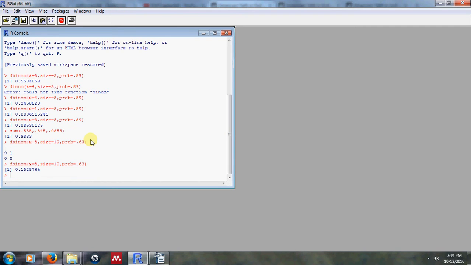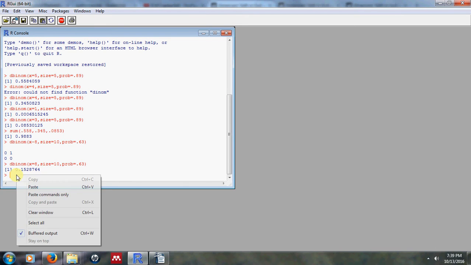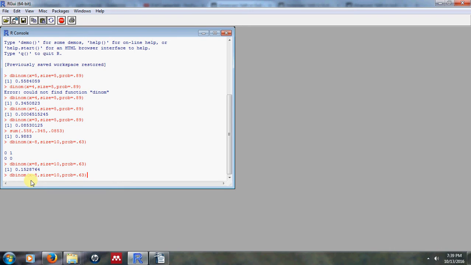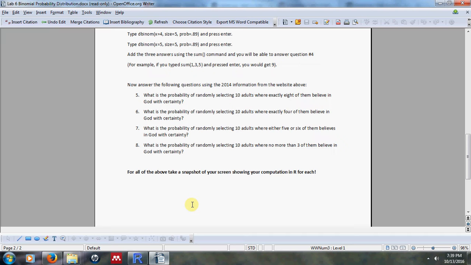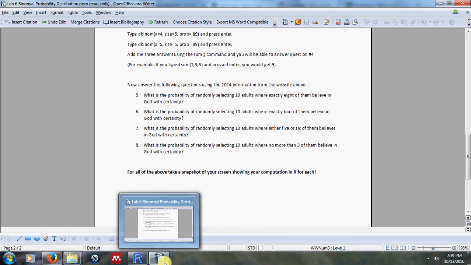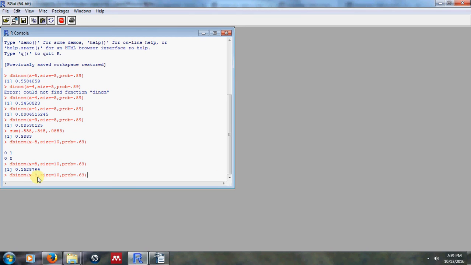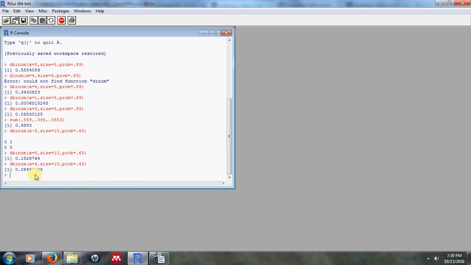So the probability that 8 people will believe in God among a sample size of 10 is about 15%. And so let's go ahead and change the value to answer the second question. This says where exactly 4 of them believe in God with certainty, so we'll change this value to equal 4. And that's very easy, about 8%.